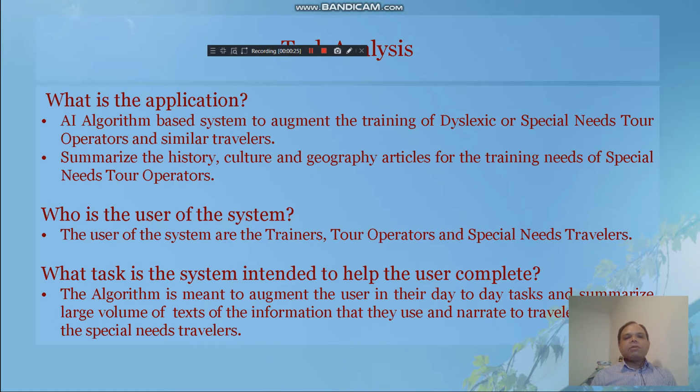Our AI algorithm based system is useful to augment the training of dyslexic or special needs tour operators and similar travelers. The application is useful to summarize history, culture, and geography articles for the training needs of special needs tour operators. The users of our system are the trainers, tour operators, and special needs travelers. The algorithm is meant to augment the user in the day-to-day task and summarize large volumes of text information that they use and narrate to travelers and special needs travelers.